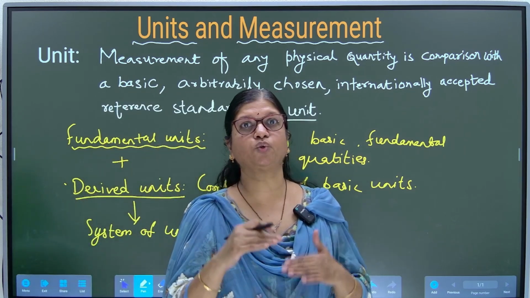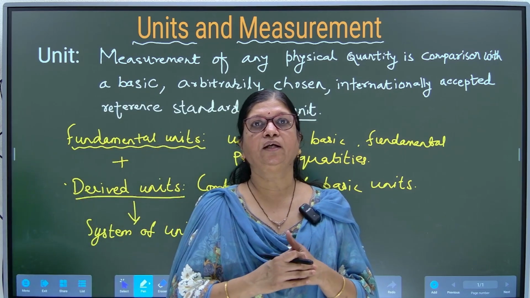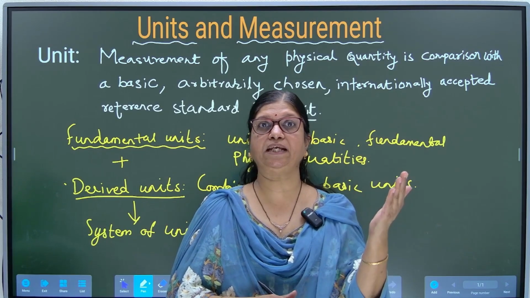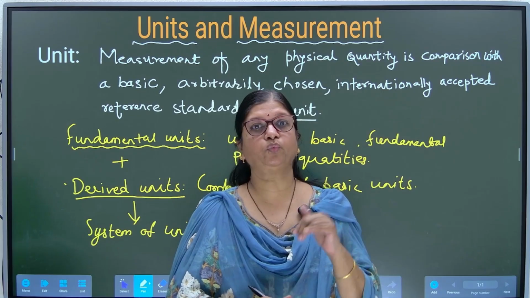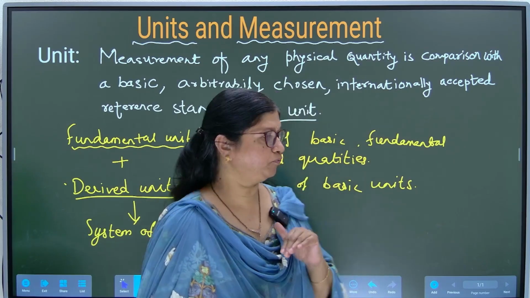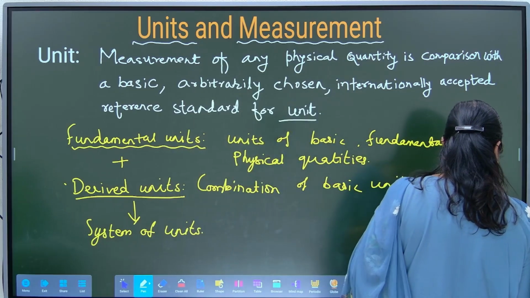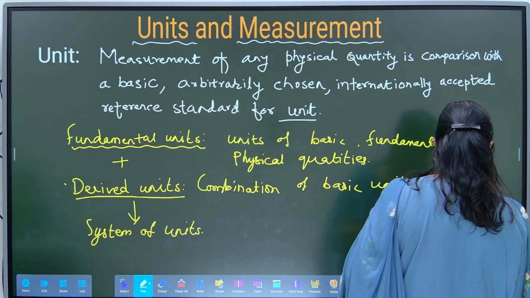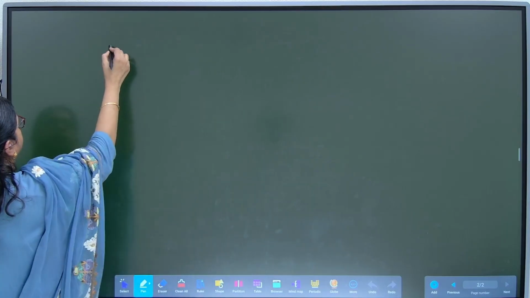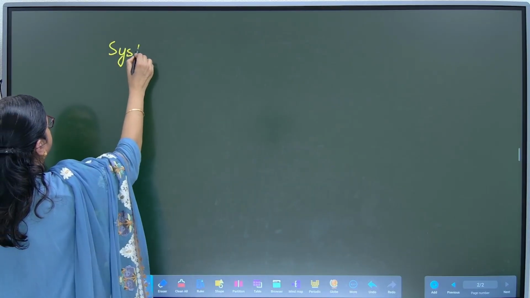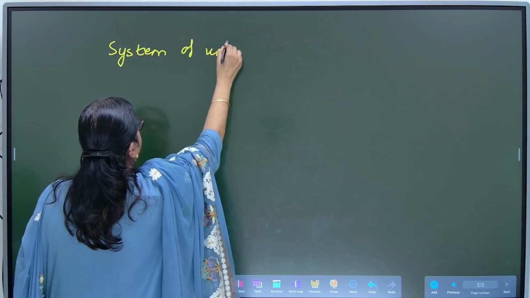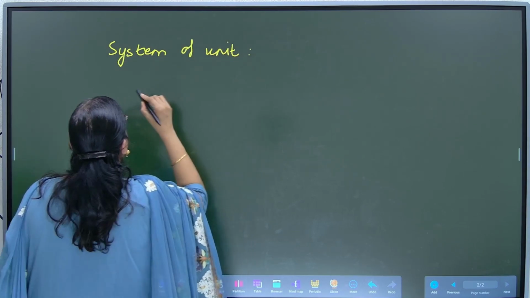So we will just go through in short what the systems of units were in ancient days, and then we will come to what system of units is used today. Basically there were three systems of units which were used in ancient time.